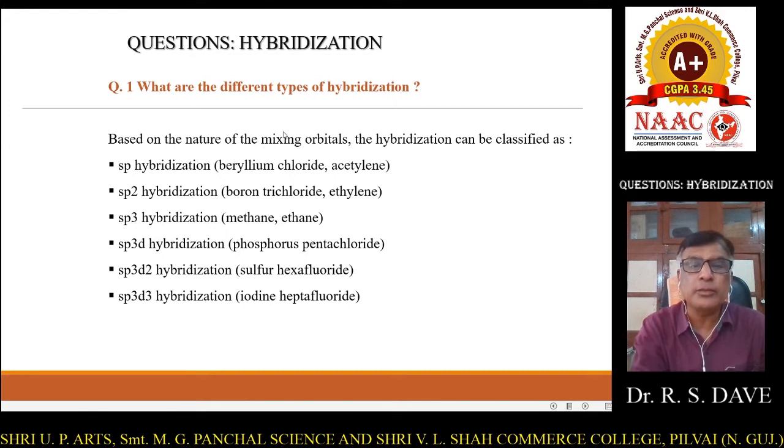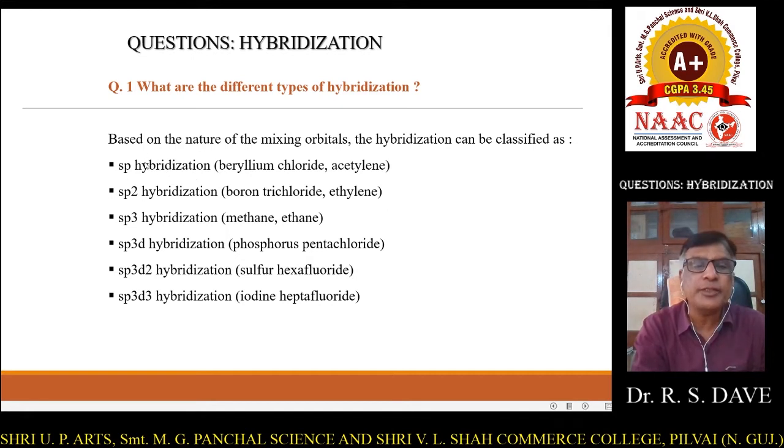Friends, as we know, hybridization is nothing but mixing of orbitals of the same atom. Hybridization can be classified into different categories. First is sp hybridization.